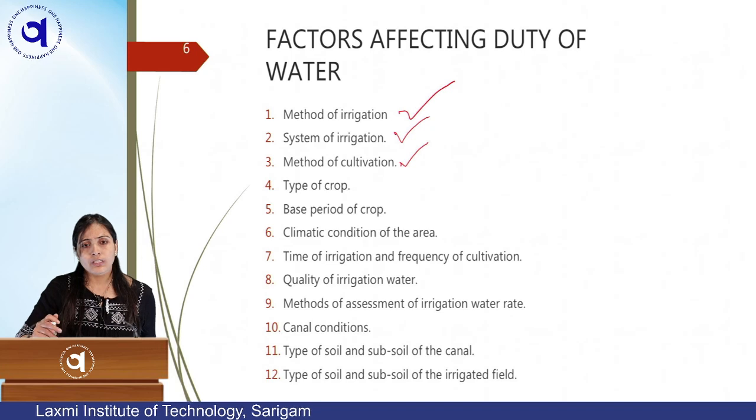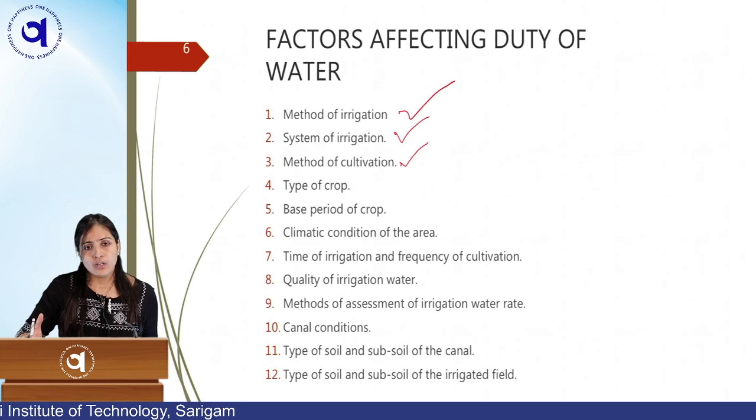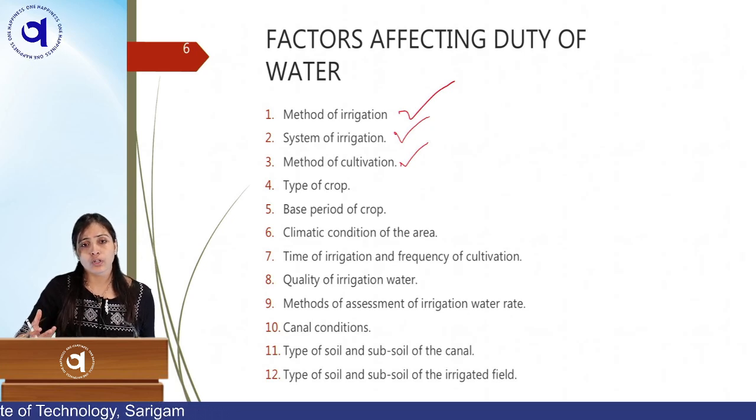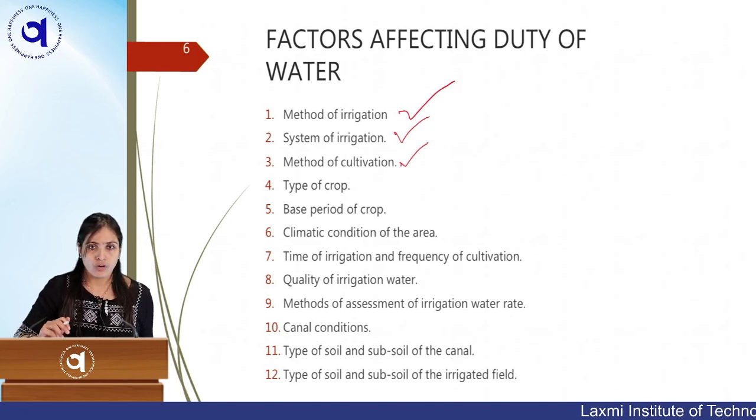Someone, what they do, they are just ploughing their land and cultivating. This also depends on the type of soil, on the void ratio and porosity of the soil, the capillary action of the soil, and the water retaining capacity of the soil. So various factors depend on the duty of water.